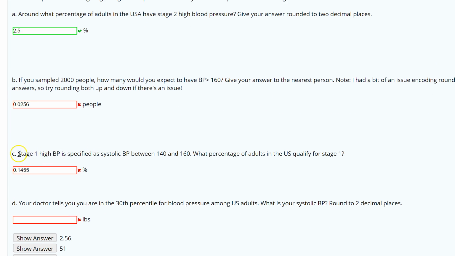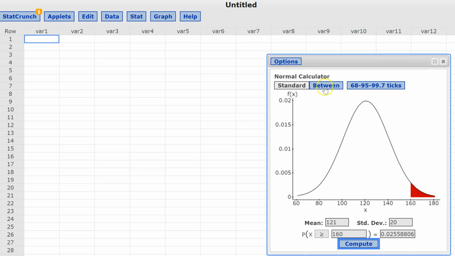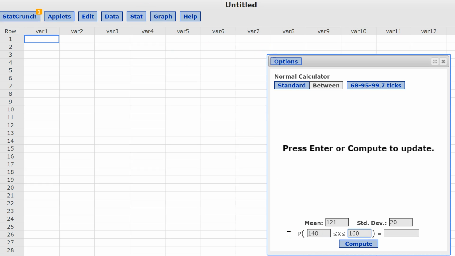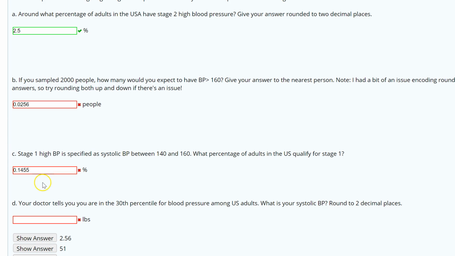Now part C says stage 1 is if you're between 140 and 160. So notice we have a left boundary and a right boundary. So how do we do that using StatCrunch? Again, using the between button. So we see clicking on between gives us an area to put the left and the right side. So as it stated, we want to be between 140 and 160. Compute, and we get our answer, which is 0.1455 if we round to 4 decimal places. And it's marking you wrong.